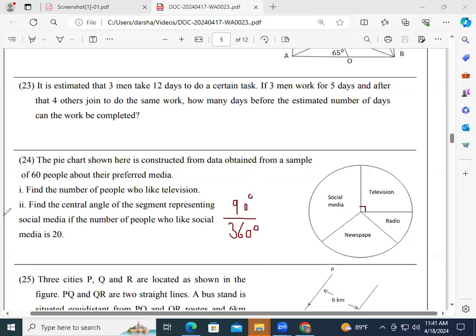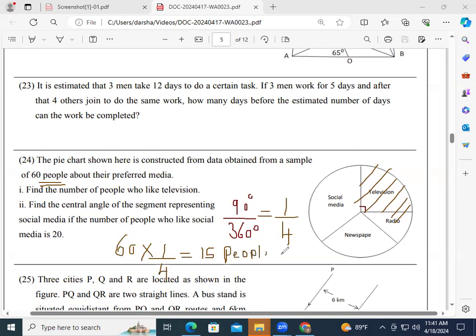Okay. Then, out of 360, 90, that means 1/4, right? 1/4 of the total circle represents television. So the question is find the number of people who like what? Who like television. So out of these total 60, 1/4 means how much? That is equivalent to 15 people. Therefore, 15 people like to watch what? Television.